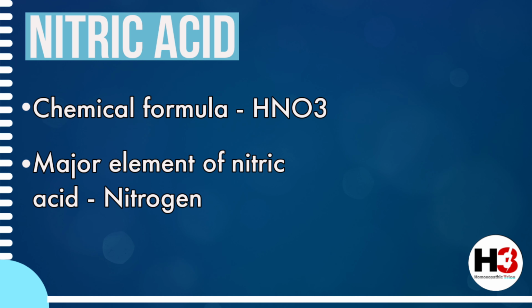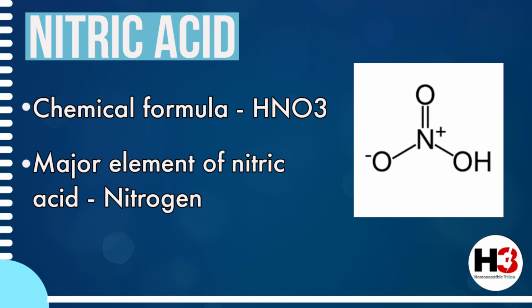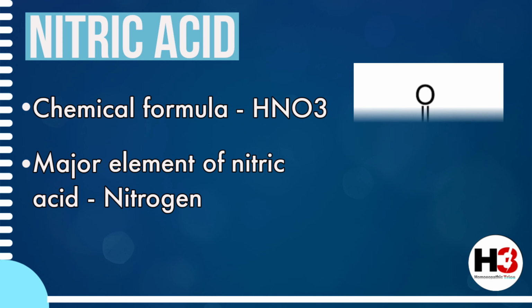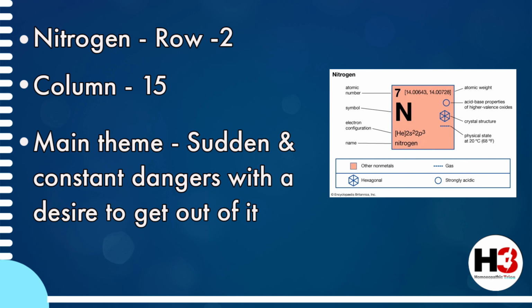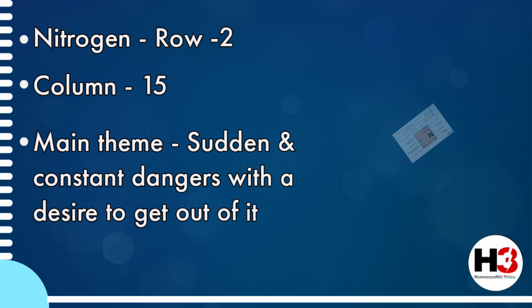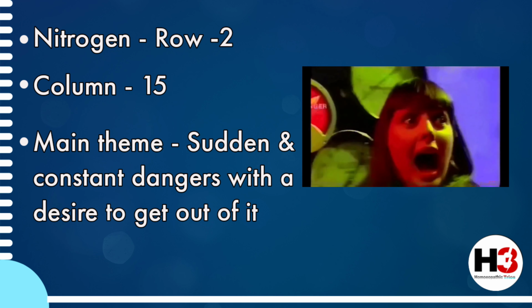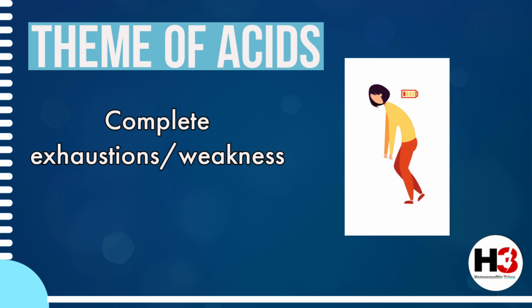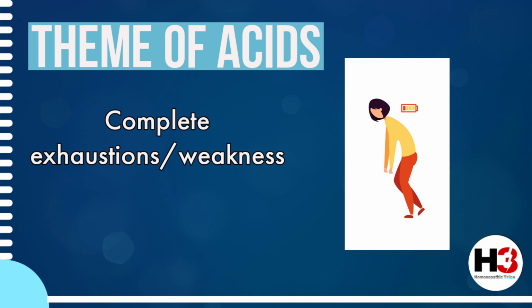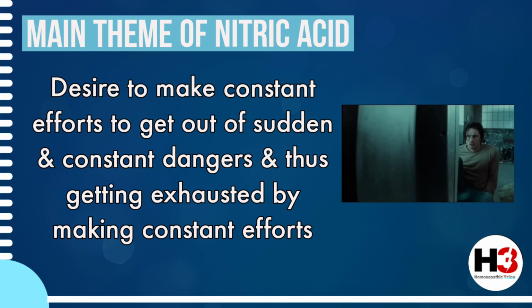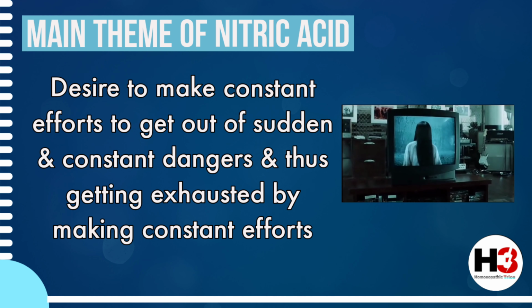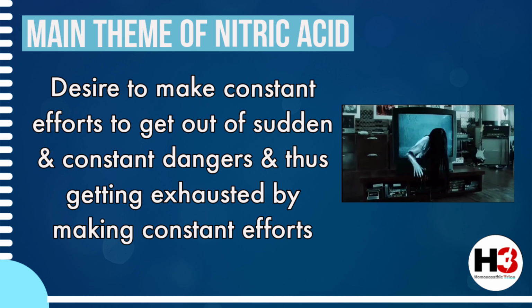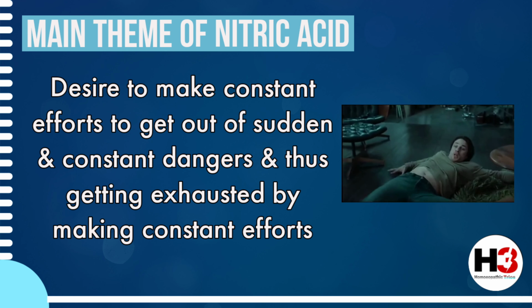So, nitric acid is a remedy which belongs to the acid group, and the chemical formula of this acid is HNO3. Thus, the major element of nitric acid is nitrogen, which belongs to row 2 and column 15 of the periodic table. And the main theme of nitrogen or nitrates in general is sudden dangers and a constant desire to get out of it. And being an acid, the main theme of the acids is complete exhaustion, and the main theme of this remedy is a desire to make constant efforts to get out of various sudden dangers felt by the person, and in turn getting exhausted by making constant efforts.